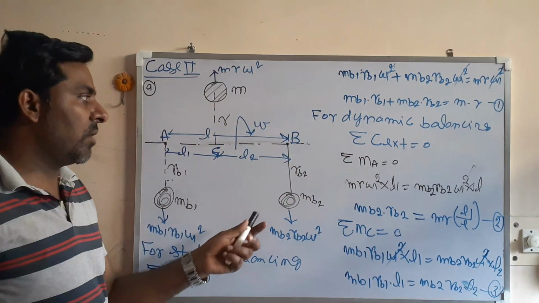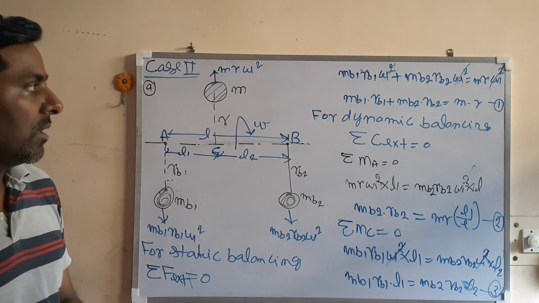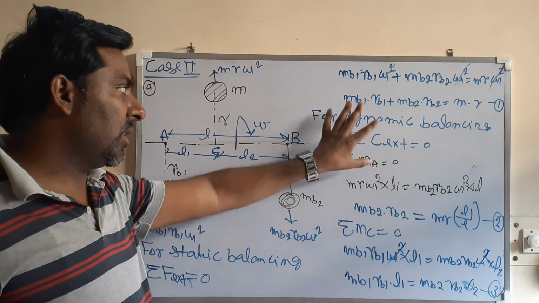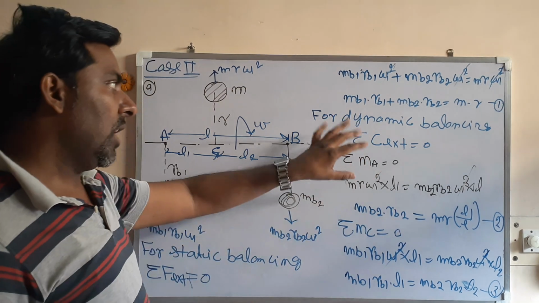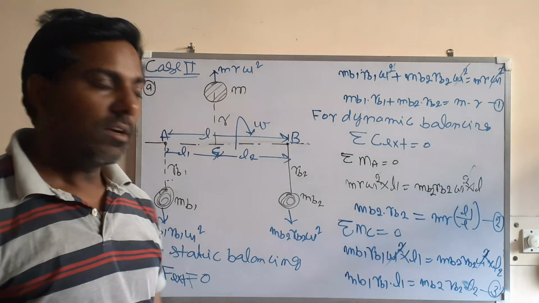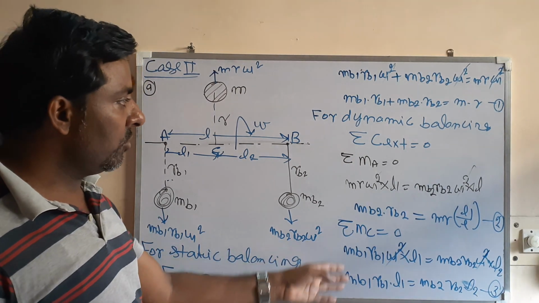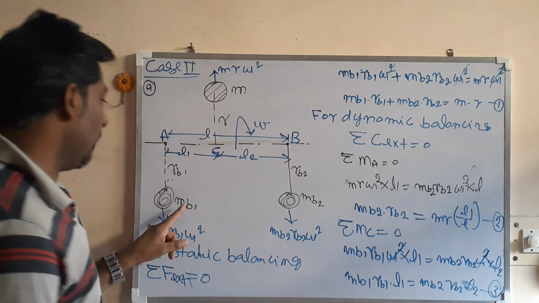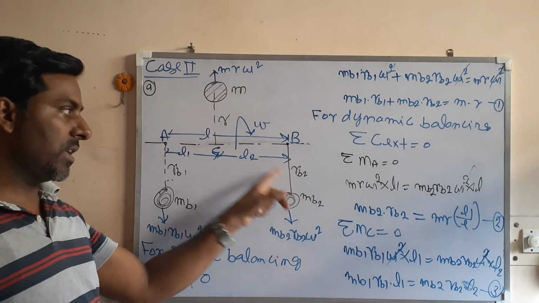Similarly, you can also take moment about this point B. So all these equations should be satisfied for dynamic balancing. If only equation 1 is satisfied, then this will be static balancing. In that way, you can calculate by using equations 1, 2, 3, 4, 5 what is mb1, what is rb1, what is mb2, what is rb2.